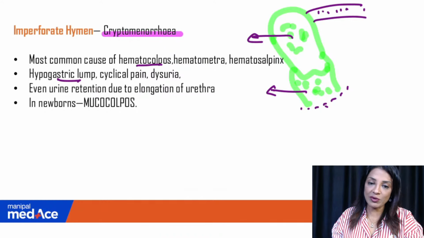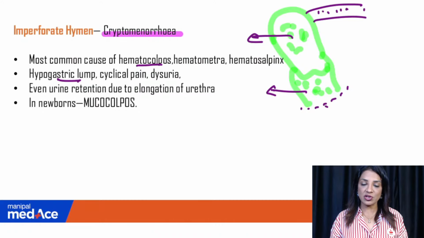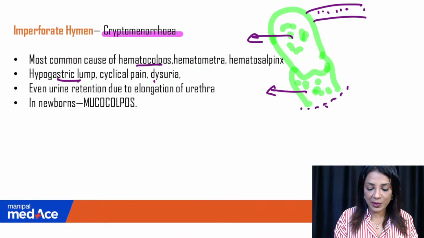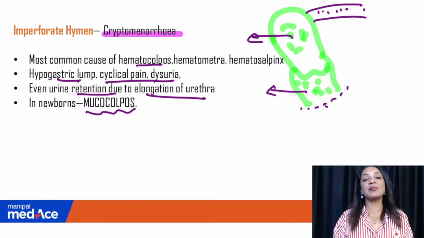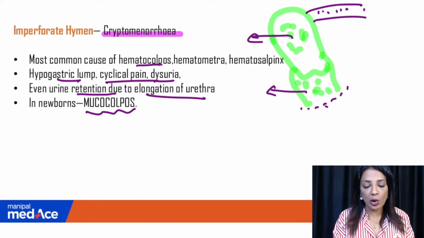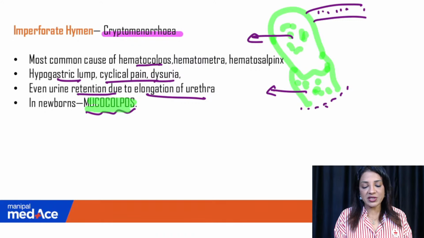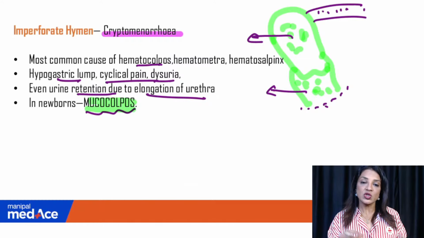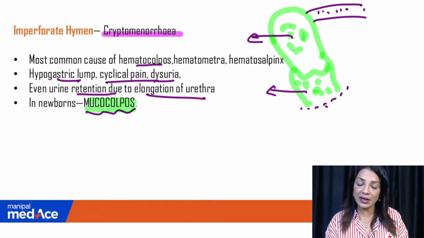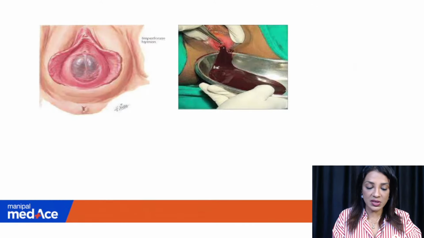Hypogastric lump, because this blood will collect in the hypogastrium and it will pull the bladder up. So there will be dysuria, retention of urine, elongation of the urethra, and cyclical pain. Sometimes in newborns you may see a mucocolpos. It is nothing related to your question, but I picked it up from my notes. Mucocolpos means mucus filling the vaginal cavity. So this is imperforate hymen.